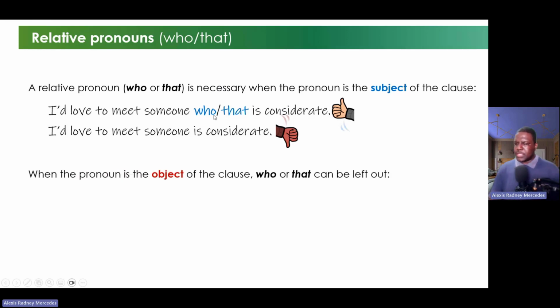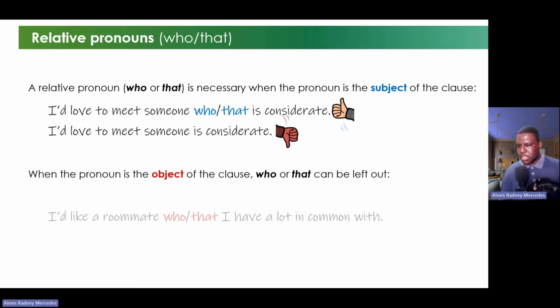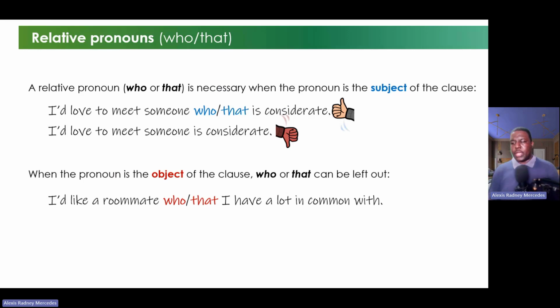Okay? Next one. When the pronoun is the object of the clause, who or that can be left out. So let's watch an example. I have a roommate who or that I have a lot in common with. Is that correct, guys? Yes. Excellent job.